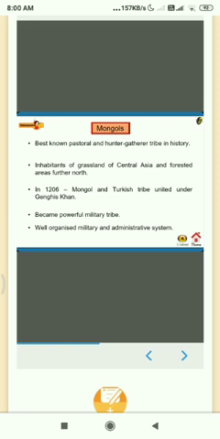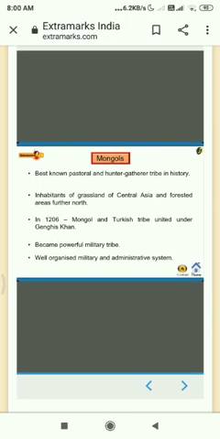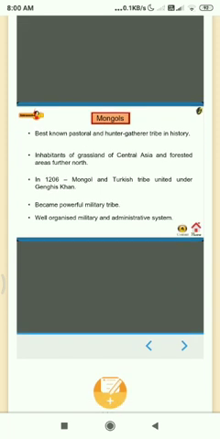Mongols. We will now study the Mongols, a tribal group that influenced the history of the world. Mongols are one of the best-known pastoral and hunter-gatherer tribes in history. They are the inhabitants of the grasslands of Central Asia and forested areas of the Northern Hemisphere. In 1206 AD, Mongol and Turkish tribes were united under the leadership of Genghis Khan. They became the most powerful military tribe of the world. They organized a military and also developed a good administrative system.